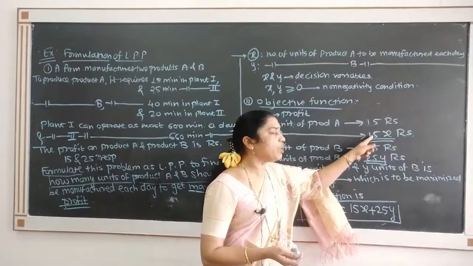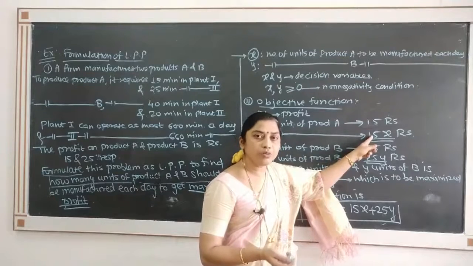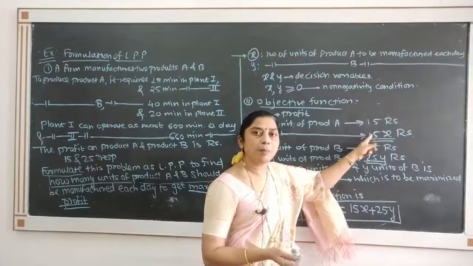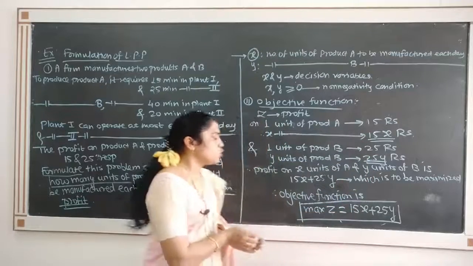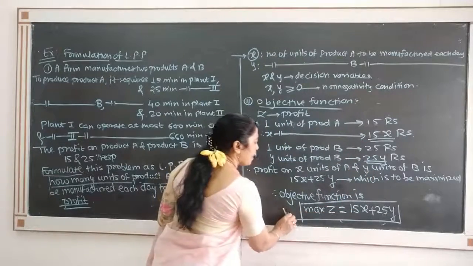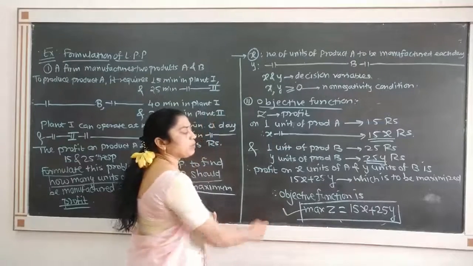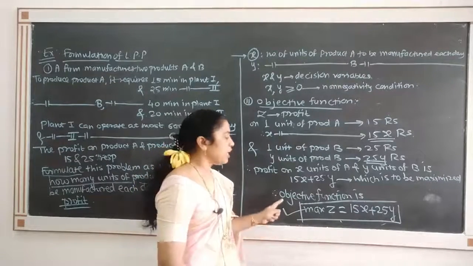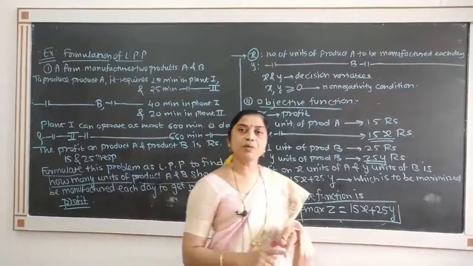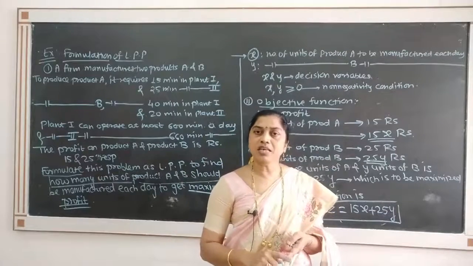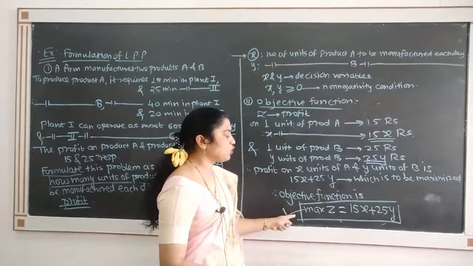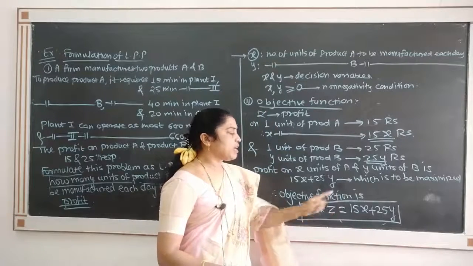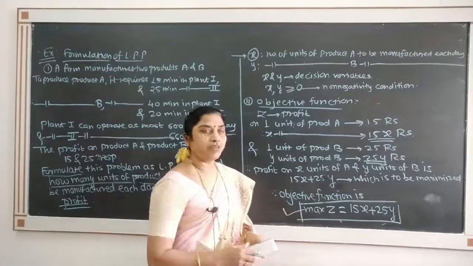The total profit is 15x plus 25y, which we want to maximize. First step is finding decision variables, second step is constructing the objective function.